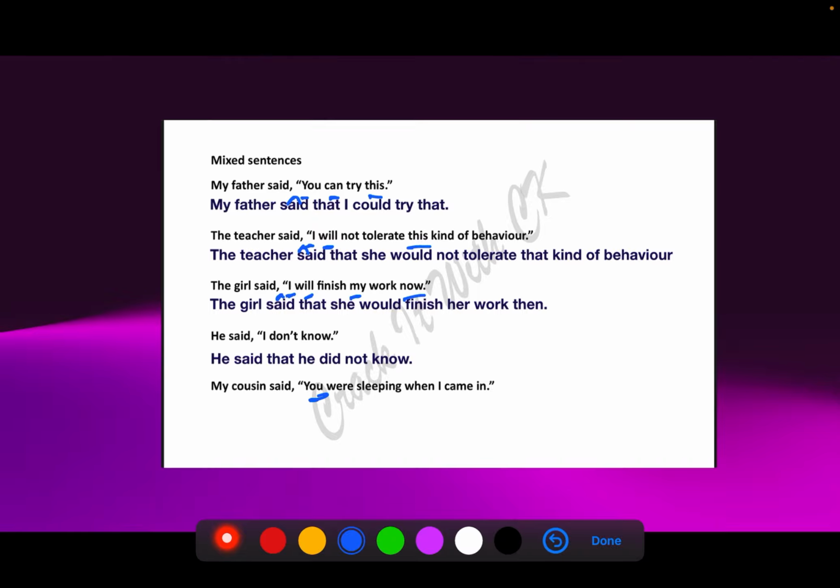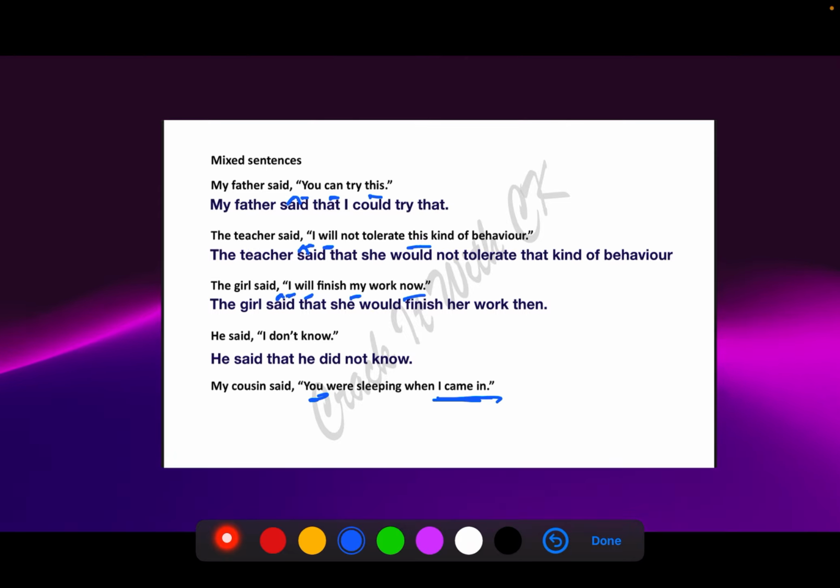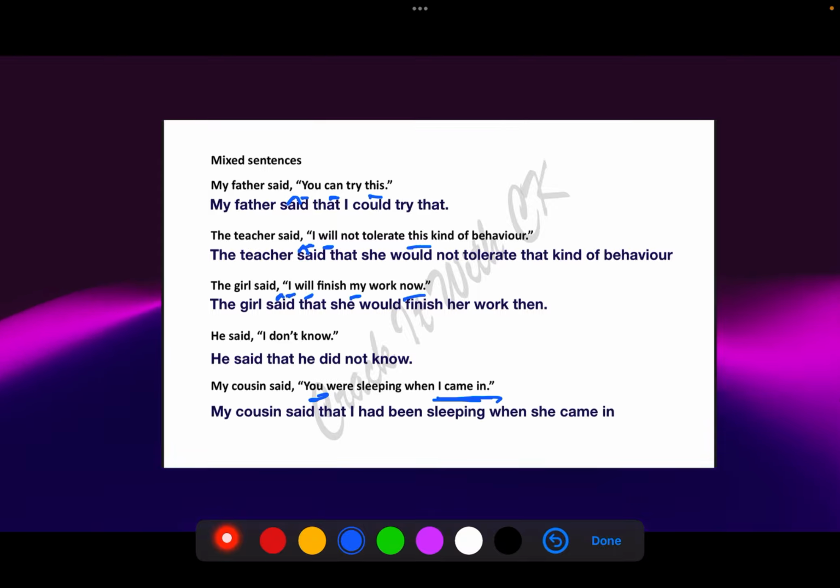my cousin said you were sleeping. This is past tense, you have to put the word had in that. My cousin said that, she's telling you, I had been sleeping when she came in. You don't need to change this to past perfect. Please don't, only the first verb needs to change. My cousin said that I had been sleeping when he or she came in.